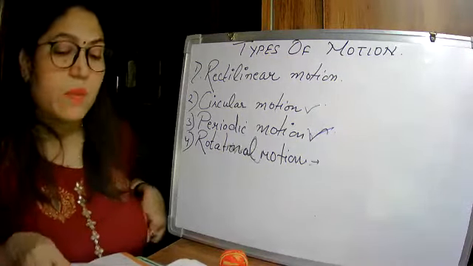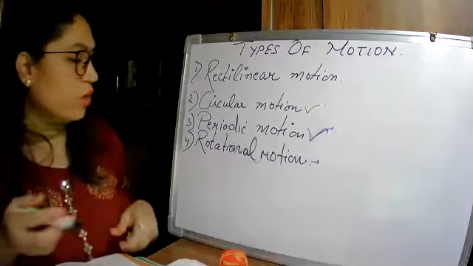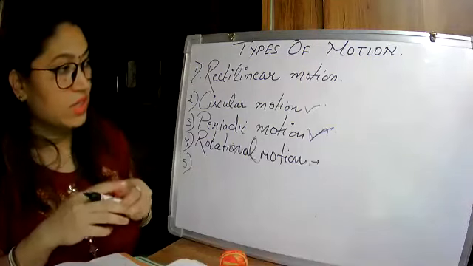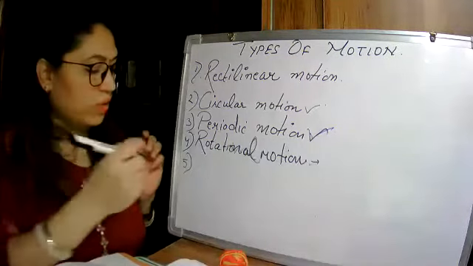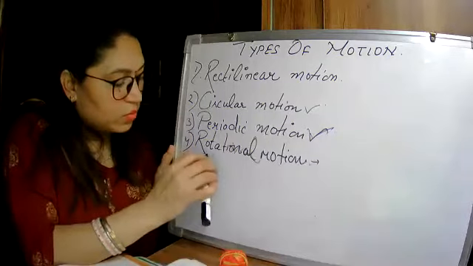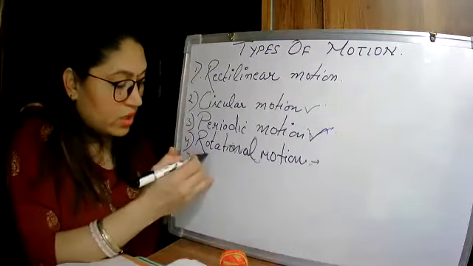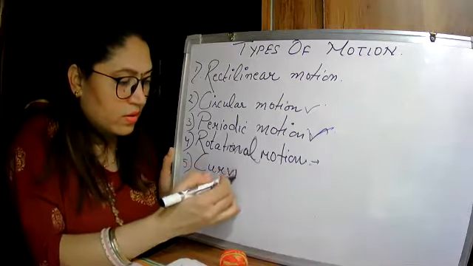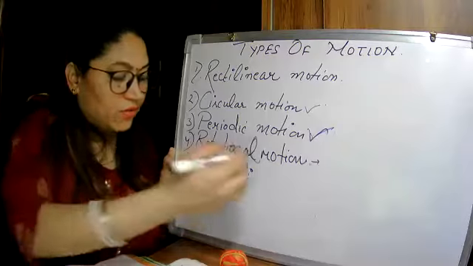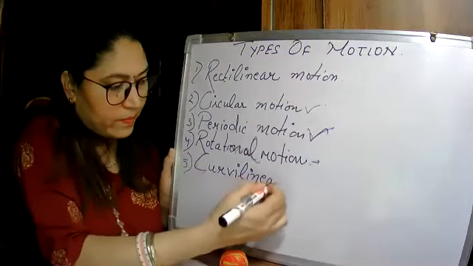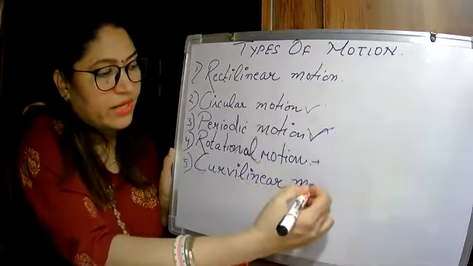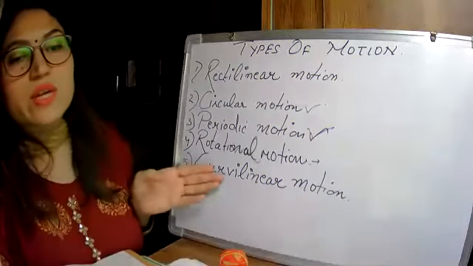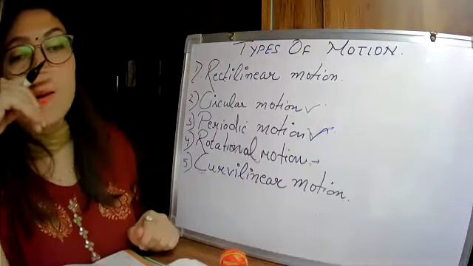One more type of motion I want to tell you, which is not given in your book. You can write it down as number 5. The last motion is known as curvilinear motion. Can anyone tell what curvilinear motion is? It is very simple; from the name you can understand. What do you mean by curve?